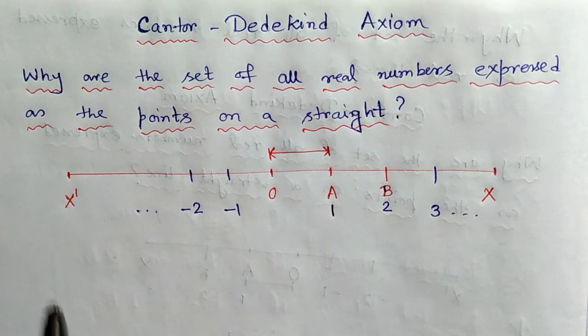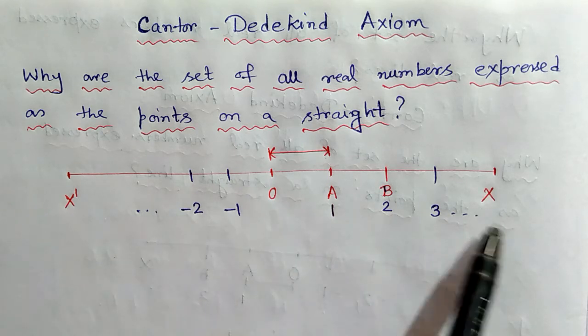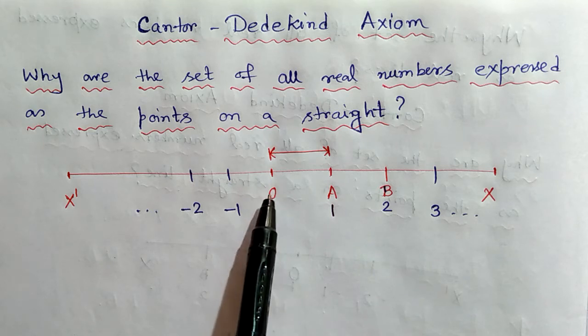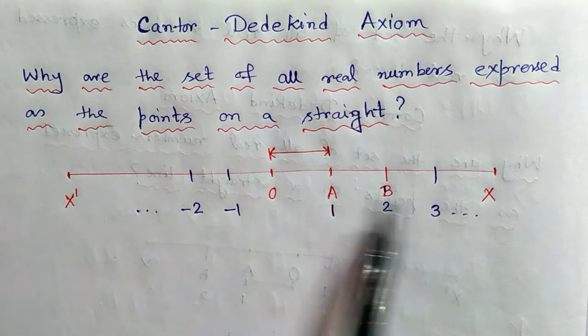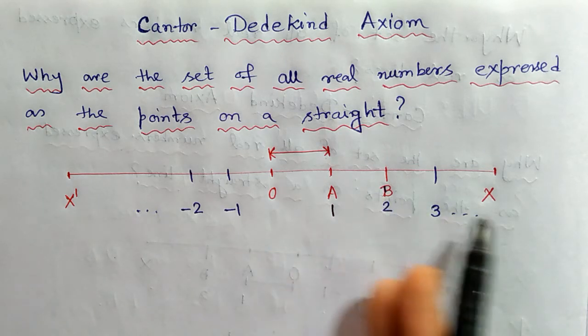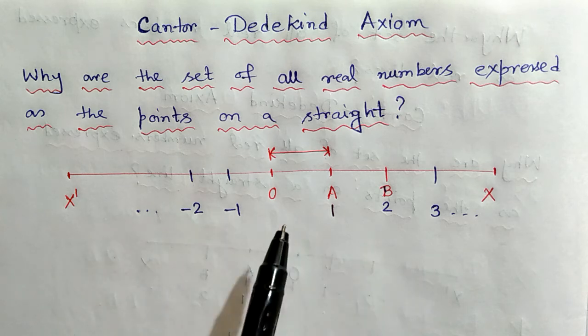Generally, to represent the real numbers, we first draw a directed line x'x and take a point O such that O divides this line into two parts. The right portion is called the positive side and the left portion of O is called the negative side.